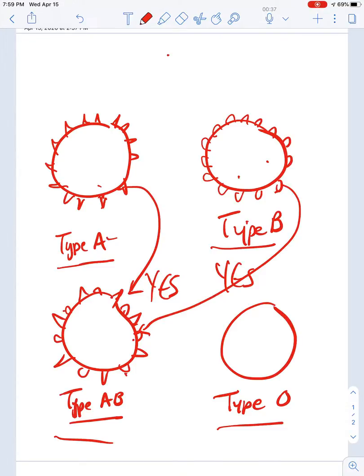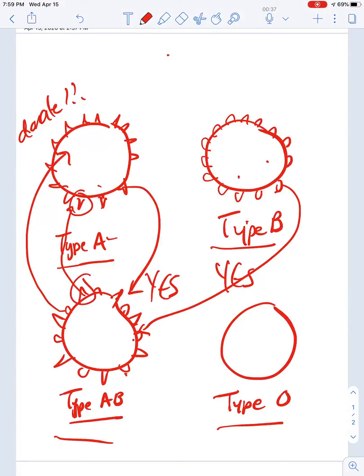But can type AB donate to type A? Can AB donate to type A? Well, no. That's because if you're type AB and you donate to type A, the A will recognize the A antigen, like the triangles, but the A will not recognize the circle antigen.